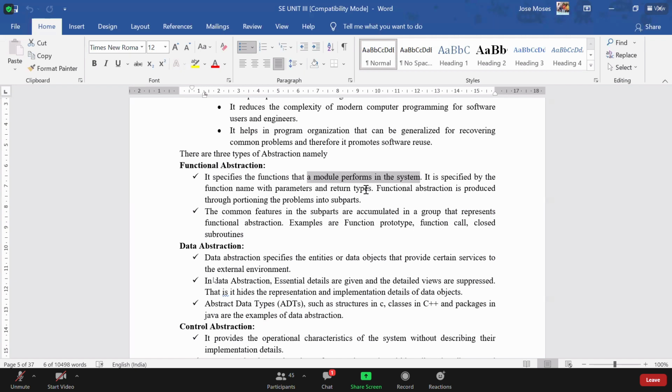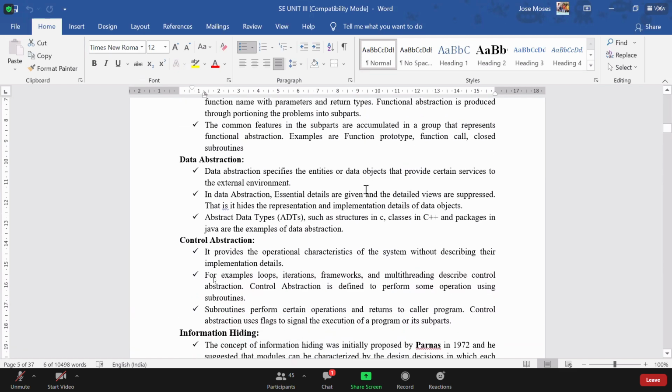You are acquiring a function call. You are acquiring some function. A function is nothing but a process to perform a particular task. Okay, so whatever functionality is given to a particular module user, that is called abstraction, functional abstraction.